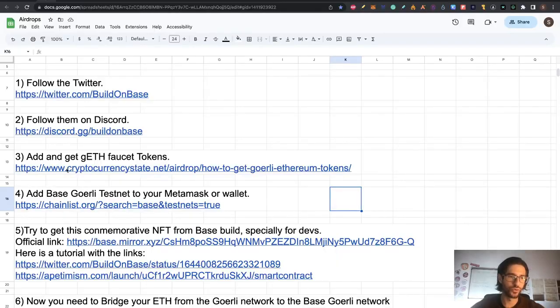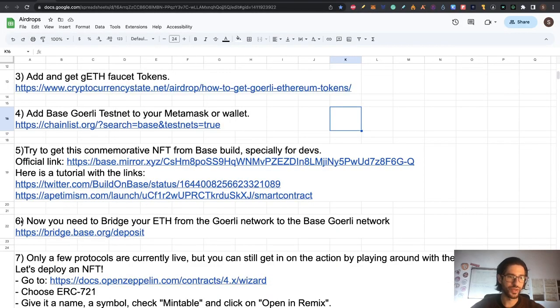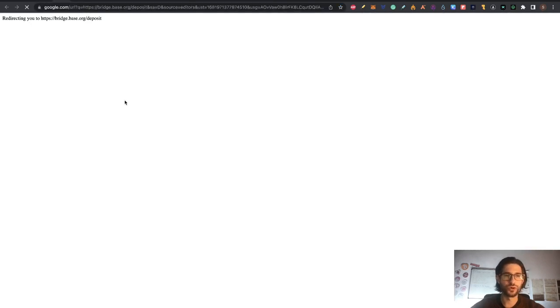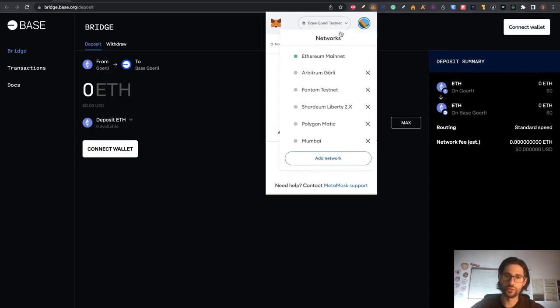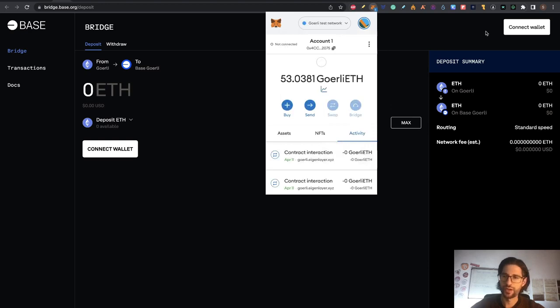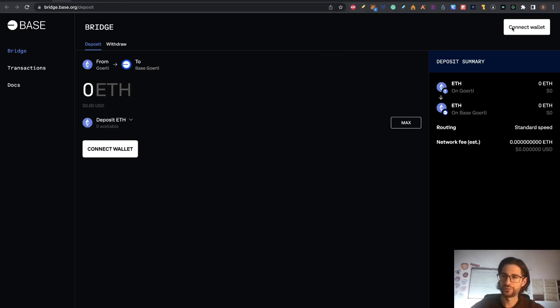And we are going to move to the next step, which is step 6. We need to bridge your Ethereum from Garlic to the Base Garlic network. So to do that, you go here to the bridge, click on the link to go to the bridge. We need to connect to Garlic Ethereum first. So we move out from Base and we go to Garlic testnet. And I'm going to click on connect.